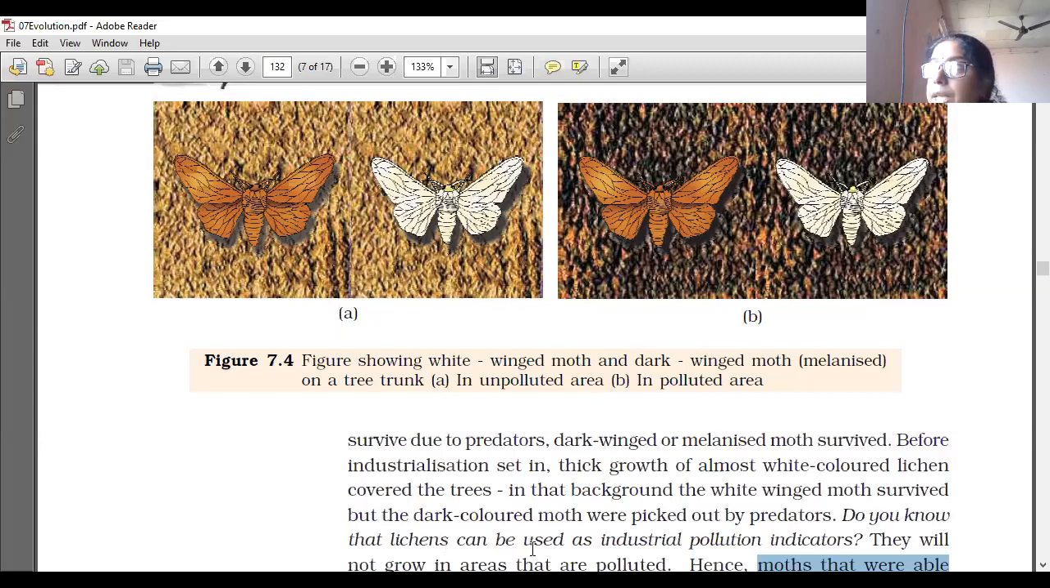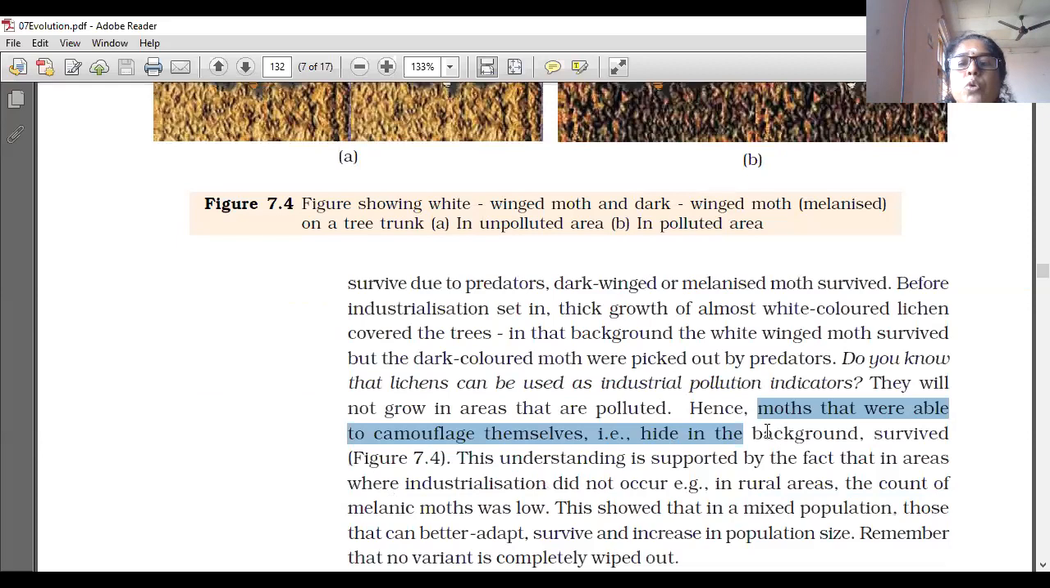Do you know that lichen can be used as an industrial pollution indicator? How are lichens used as indicators? Because lichen grows only in pollution-free areas. So if lichen is growing in a particular area, we can understand that the area is pollution-free. Moths that were able to camouflage themselves survived. Camouflage means the organism changes its color according to the surroundings, like a chameleon. So moths that were able to camouflage themselves and hide in the background survived.